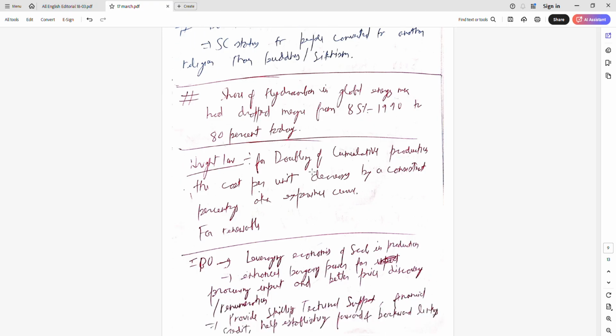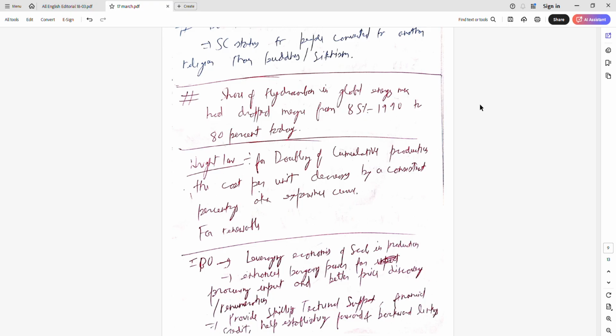Wright's law. What is Wright's law? For every doubling of cumulative production, the cost decreases. It deals with economies of scale: if production doubles, the cost per unit decreases by a consistent percentage.